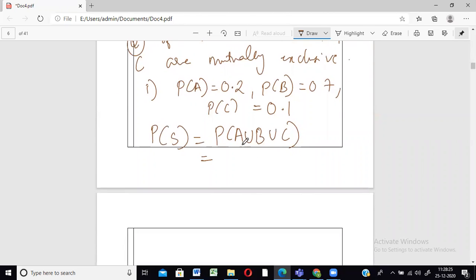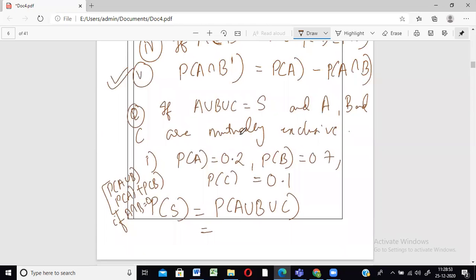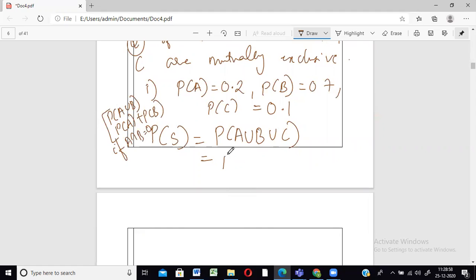This is always equal to, there is something called an addition theorem: the probability of A union B will always be equal to the probability of A plus the probability of B if A intersection B is nothing, is zero. When you don't have anything common between the sets you are taking, then the probabilities can always be added. So here we know that A, B and C have nothing common, right? It is just given to us. They're mutually exclusive, meaning they don't have anything common. So we can always add the probabilities.